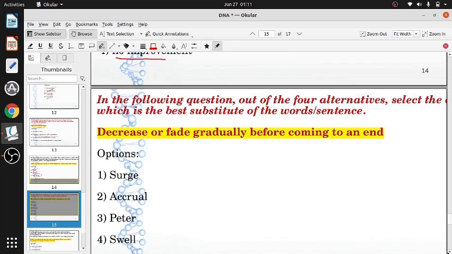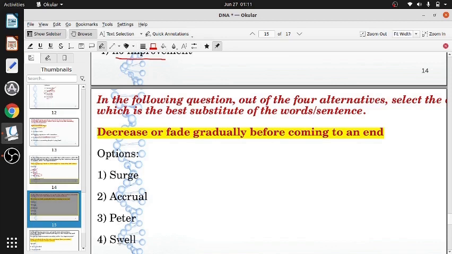Surge. Surge is always rise. Surge means to rise, not decrease. Surge will be to increase. The surge in prices. We often say the surge in prices. That is an increase. It's not decrease. Accrual. Accrual is accumulating. When we put money in a bank, interest accrues. Interest accumulates, collects. So it is collecting and increasing. Again, it is not decreasing.